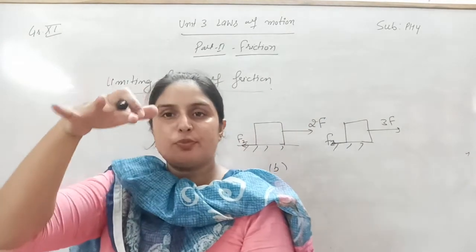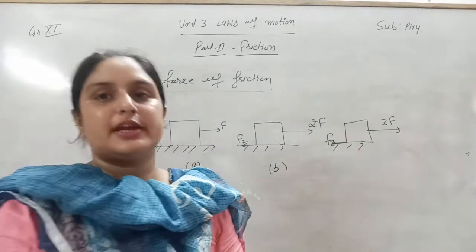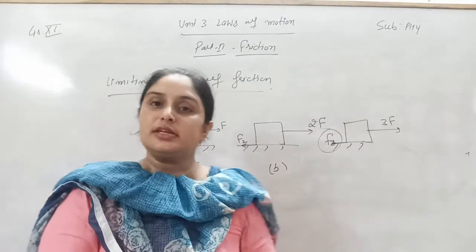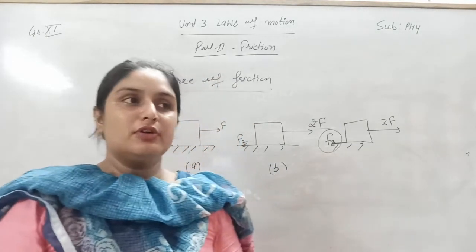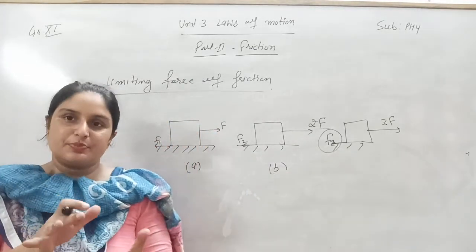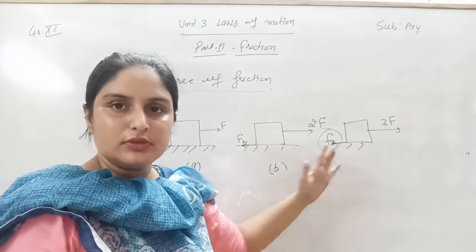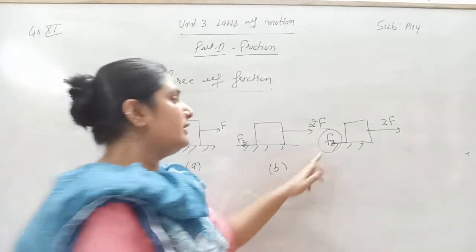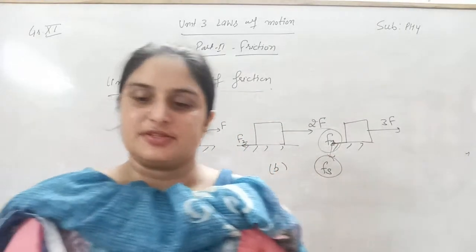At a particular point, the object will just start to slide. The amount of frictional force present at that time is called the limiting force of friction, or the maximum force of friction present between the two surfaces. Here the limiting force of friction is F3, or it is represented by Fs.